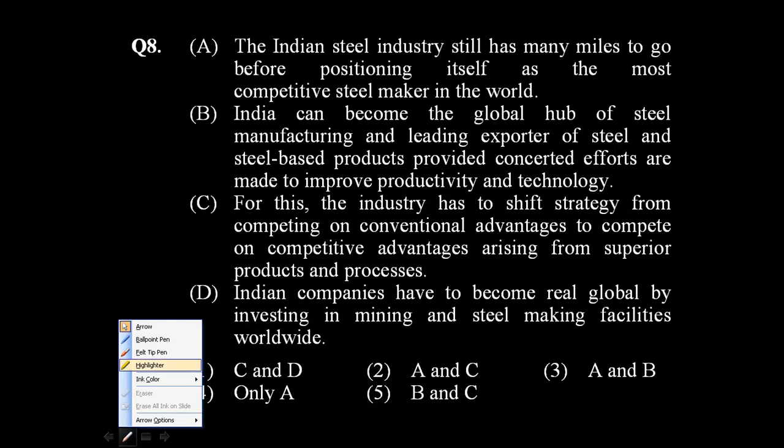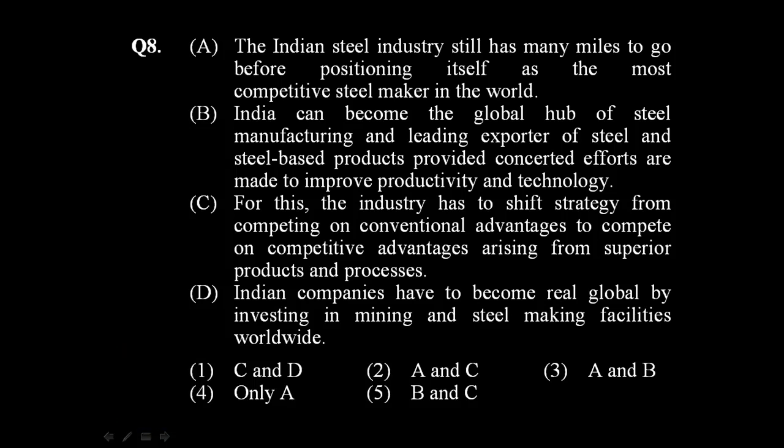Question number 8. Now this is also a grammar question. Here also we need to identify correct sentences. So let us look at A. A says, the Indian steel industry still has many miles to go before positioning itself as the most competitive steel maker in the world. Now there is no error here. This sentence is perfectly correct.